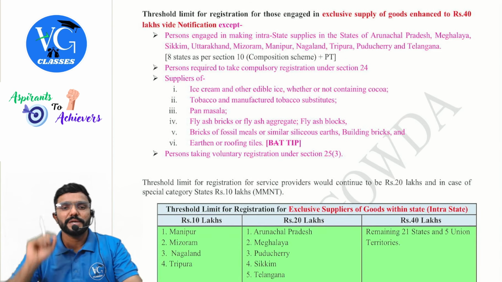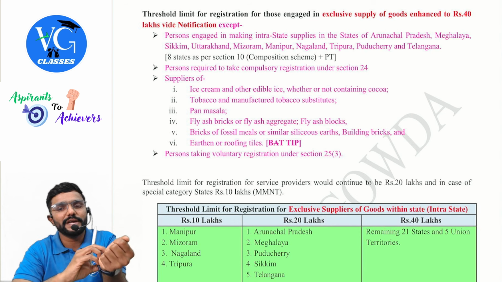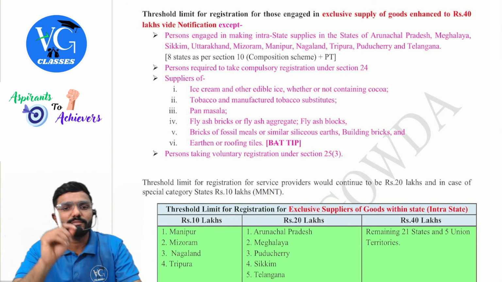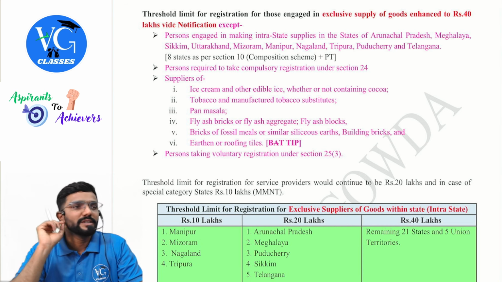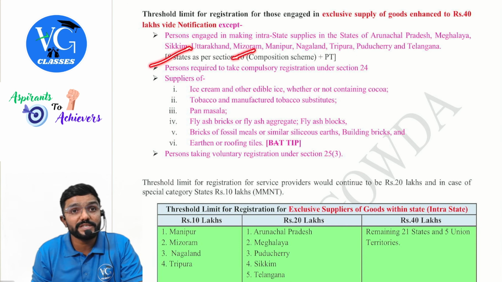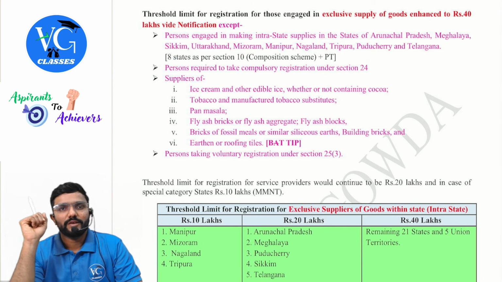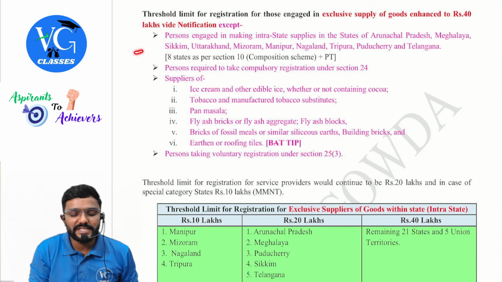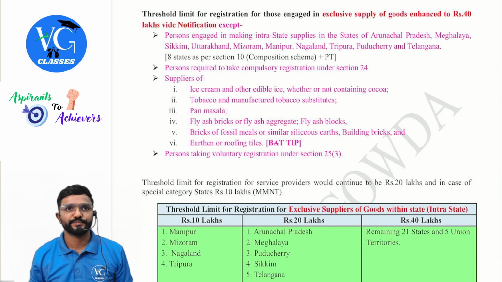Which are those cases? A person engaged in making intrastate supplies in the states of Arunachal Pradesh, Meghalaya, Sikkim, Uttarakhand, Mizoram, Manipur, Nagaland, Tripura, Puducherry and Telangana. So in simple terms, whichever 8 states are there for the composition scheme with the 75 lakh limit, plus PT here. PT means what, sir? Puducherry, Telangana. So for these 10 states, it is either 10 lakh or 20 lakh, guys, not 40.